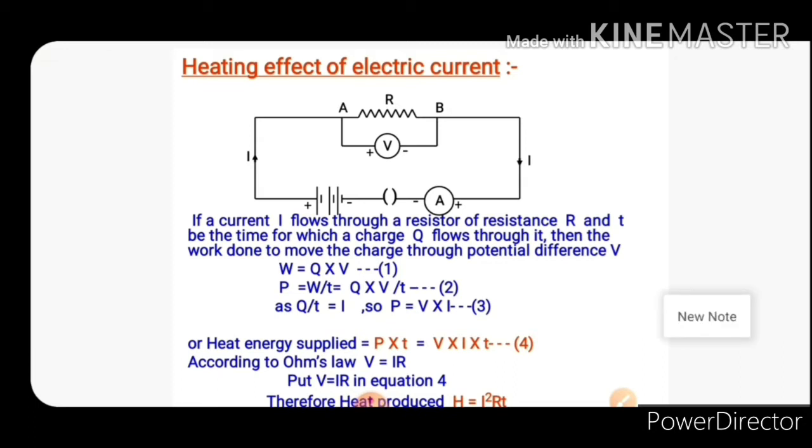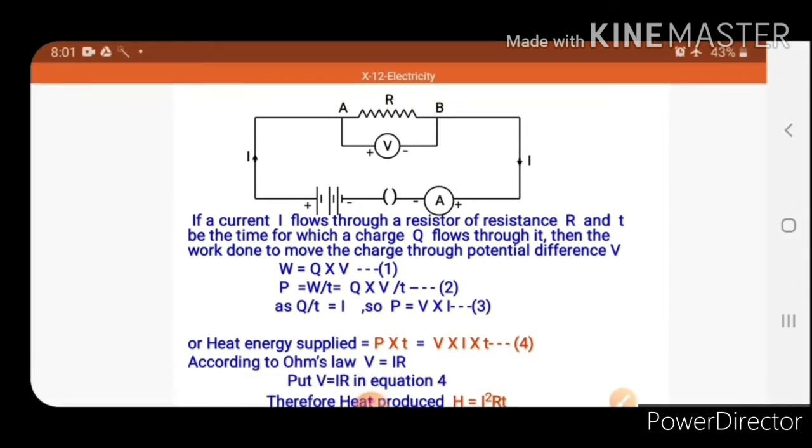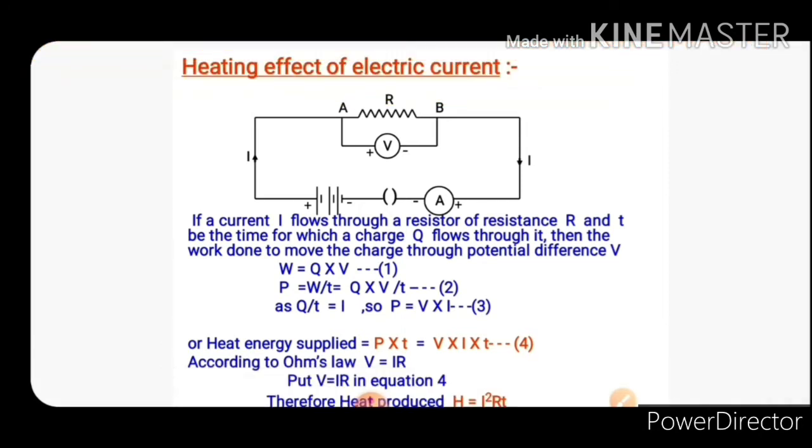Now, power is equal to the rate of doing work, so P = W/t. Put the value of W from equation 1 in this equation. Instead of W we put Q × V, so it becomes P = QV/t. This is equation 2.